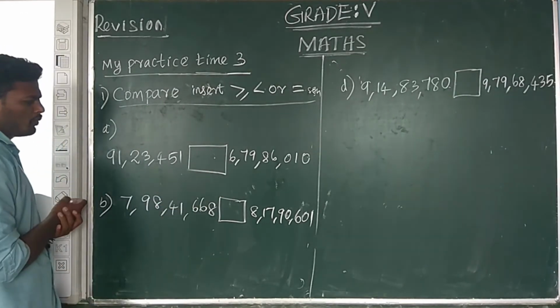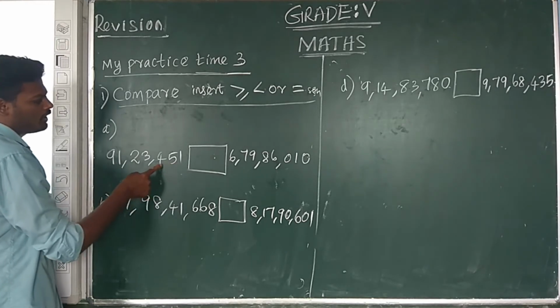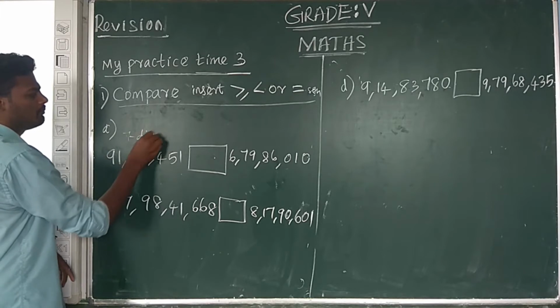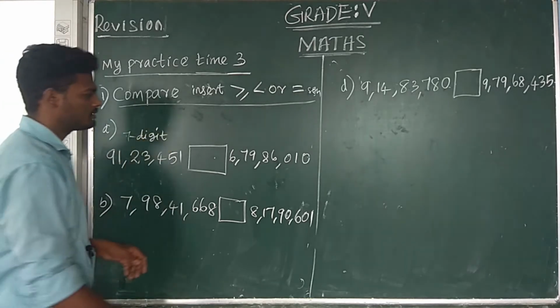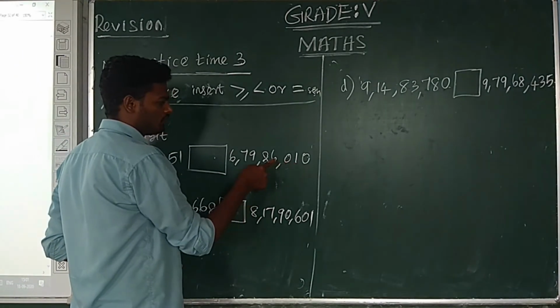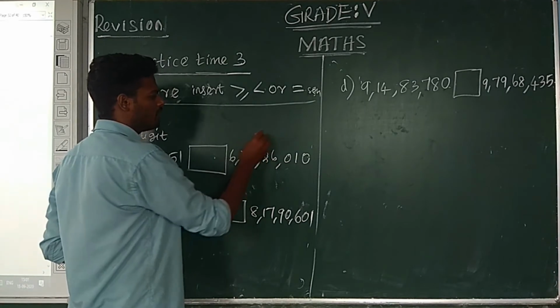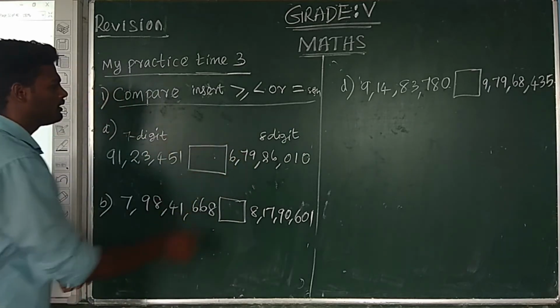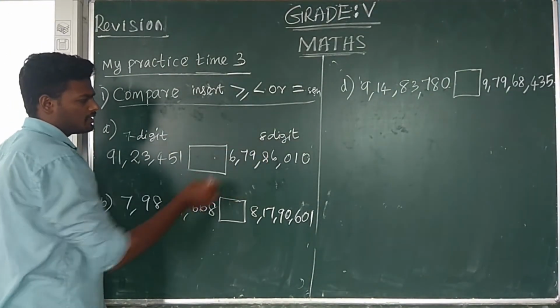Step 1, counting the digits: 1 2 3 4 5 6 7. Here it is a 7 digit number. And the next one, second number: 1 2 3 4 5 6 7 8. Here it is an 8 digit number. Therefore, the second number has more digits, so it is the larger number.